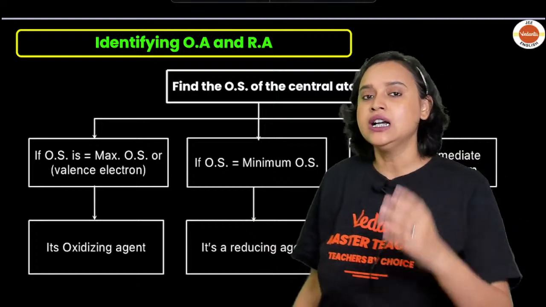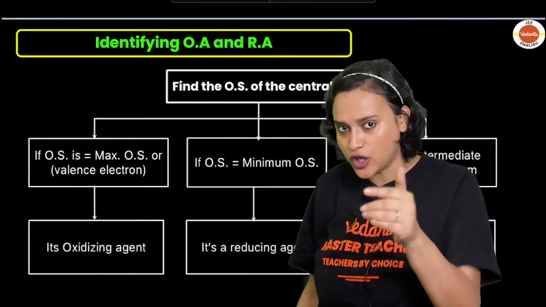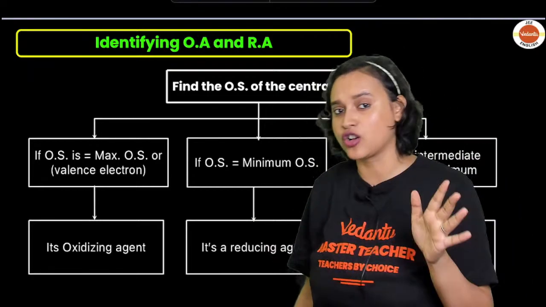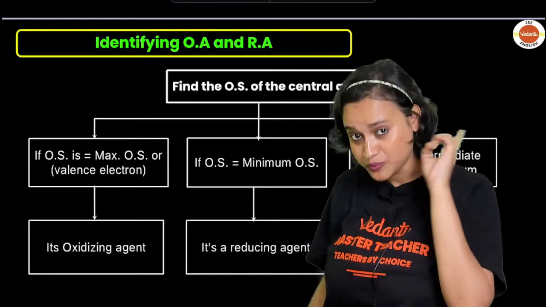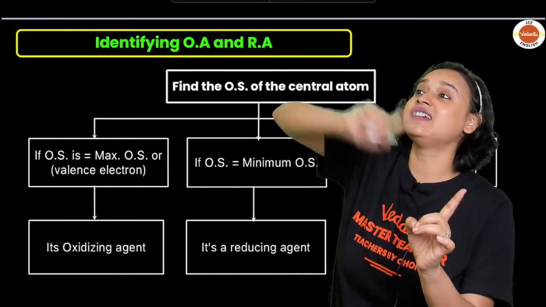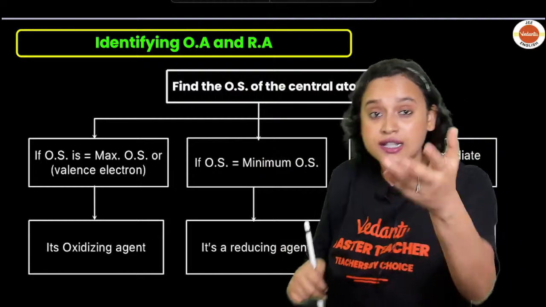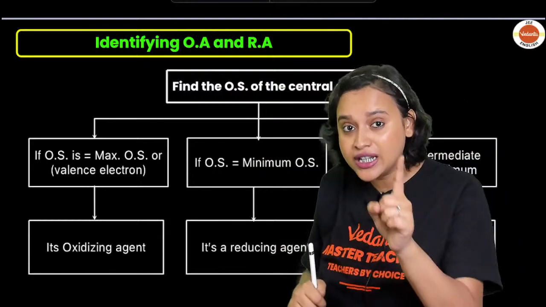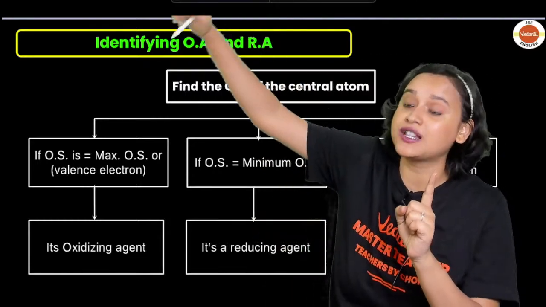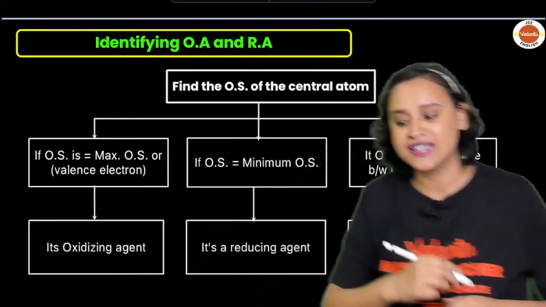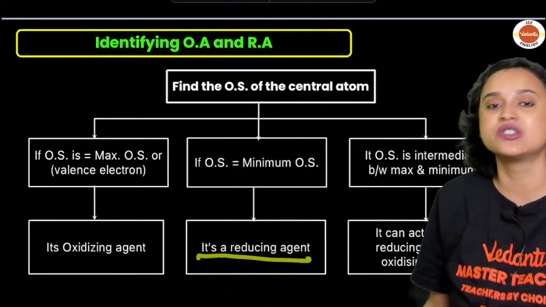For example, nitrogen, phosphorus, right? Phosphorus can show you a -3 oxidation state, but that's minimum. From there it has a tendency to go up to +5 also. Suppose chlorine can show you -1, but from -1 it can show you +5 also, right? So yes, that means it is going to be a reducing agent.